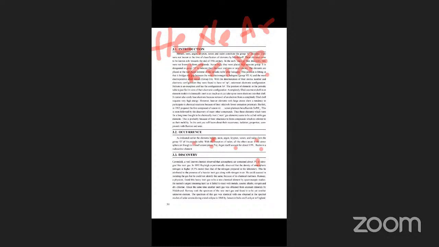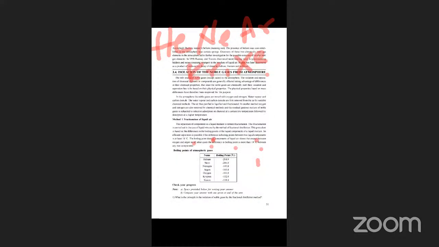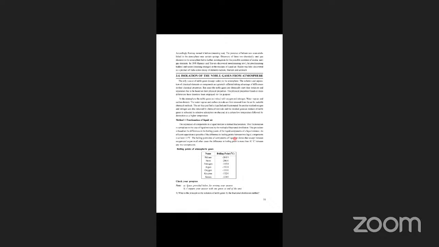Next, isolation. This is important. You take a screenshot. These are important from your examination point of view, all of you take a screenshot. This one: isolation of the noble gases from the atmosphere. This is a repeated question in this lesson. Now, only isolation and uses of noble gases and xenon fluorides are asked. Xenon fluorides: structure and geometry.